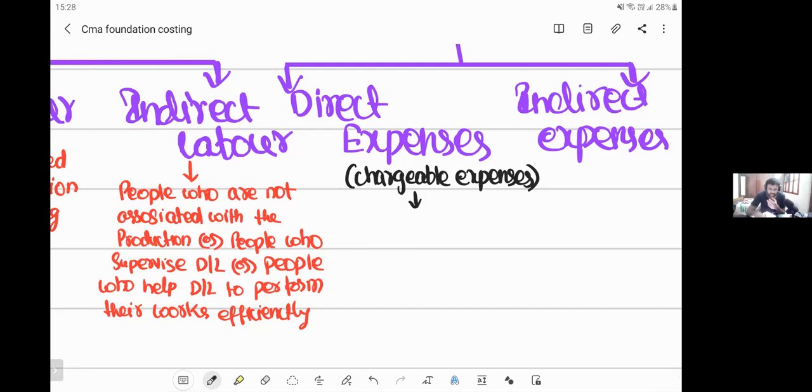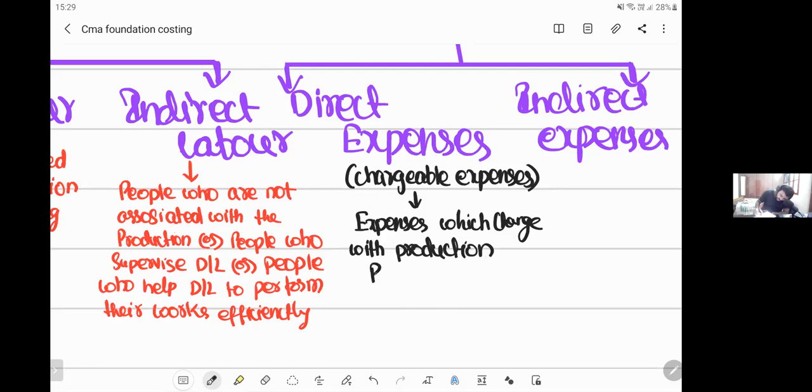Expenses which change with the production. As the production increases, the expenditure increases. As the production decreases, the expenditure will also decrease. Such type of expenses are called direct expenses. Expenses which change with production are called direct expenses. As production increases, these expenses also increase. As production decreases, these expenses also decrease.